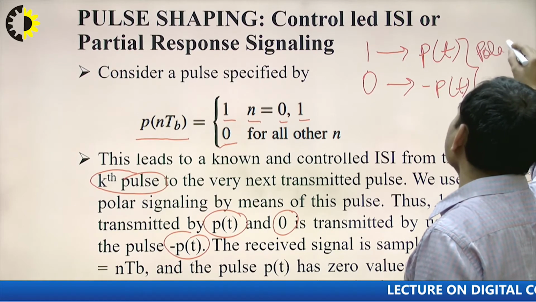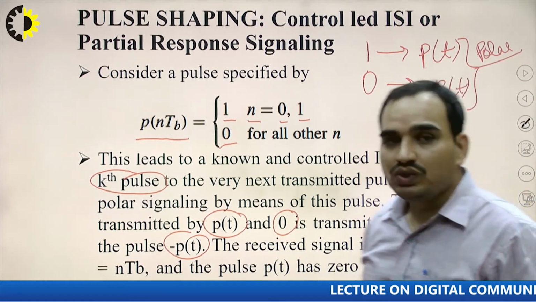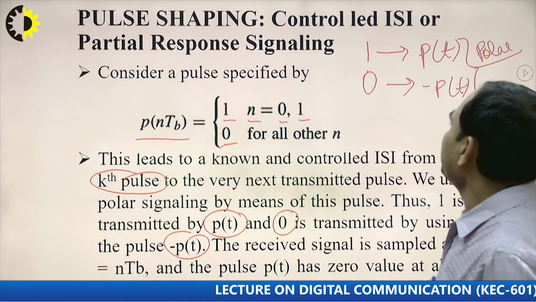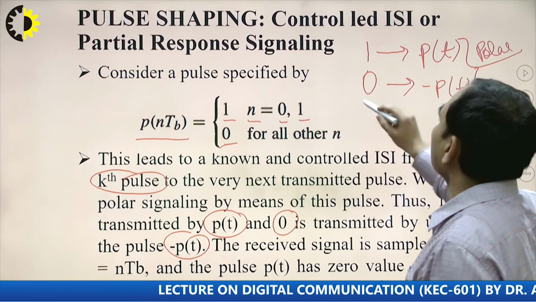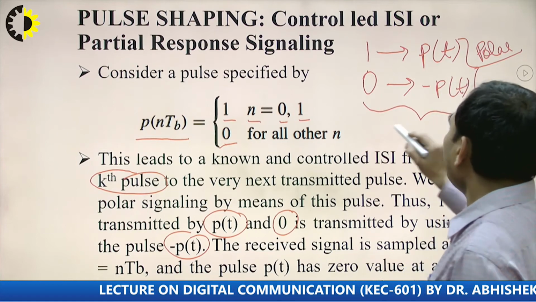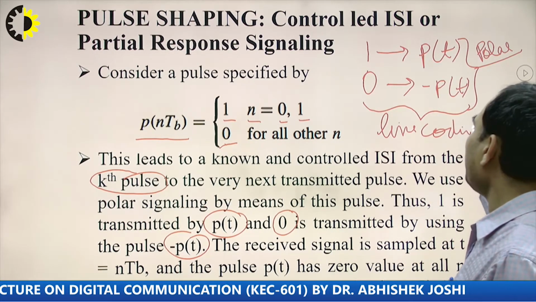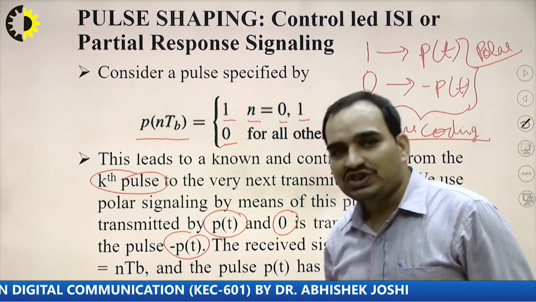So the first step when we want to control the ISI is to convert our signal to the polar line coding scheme. That is the first step of this procedure.